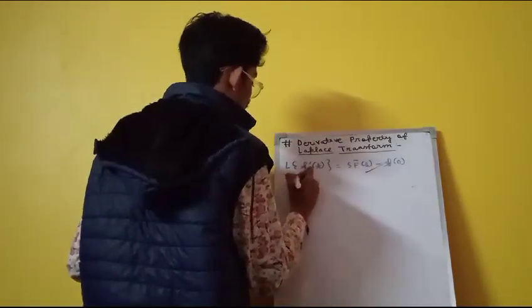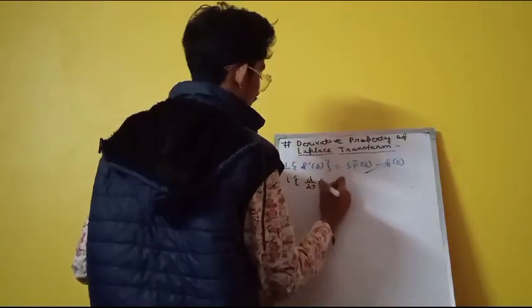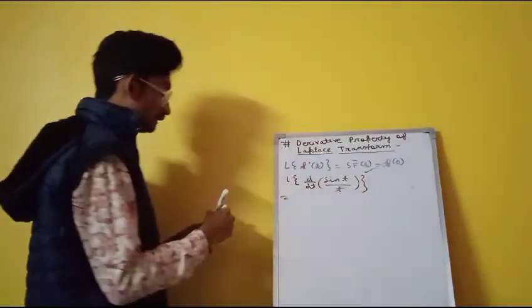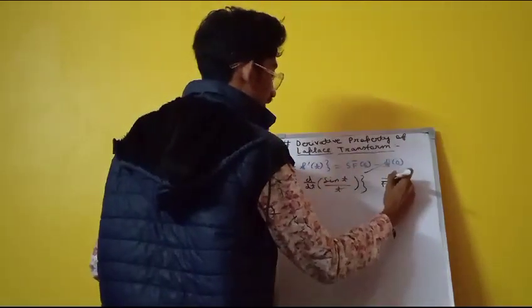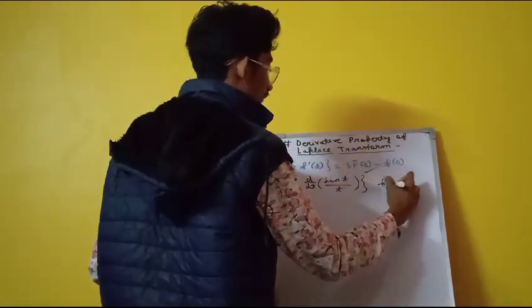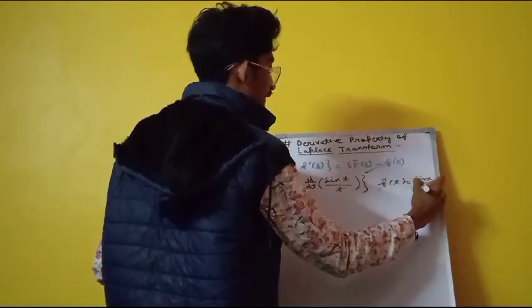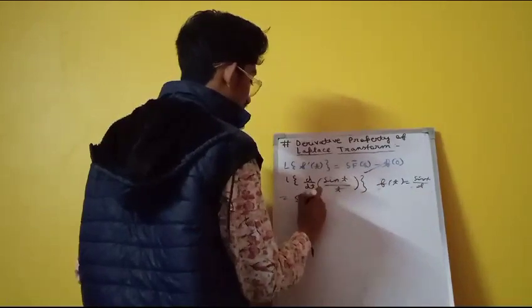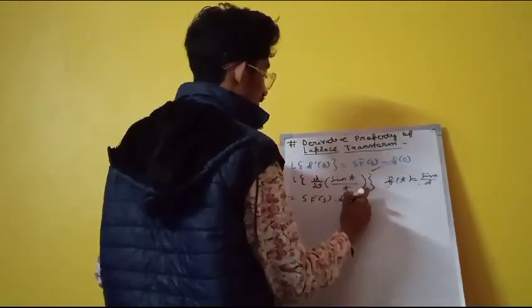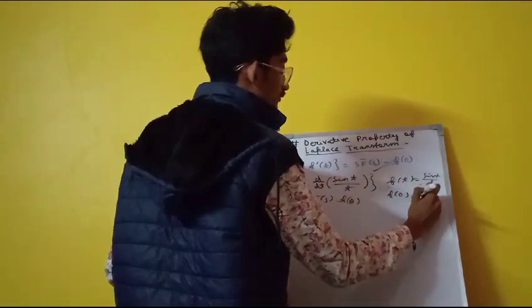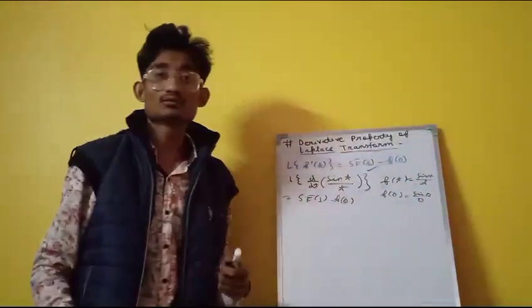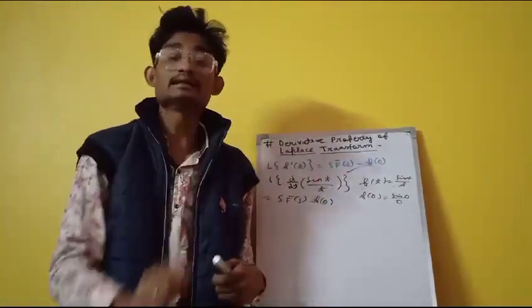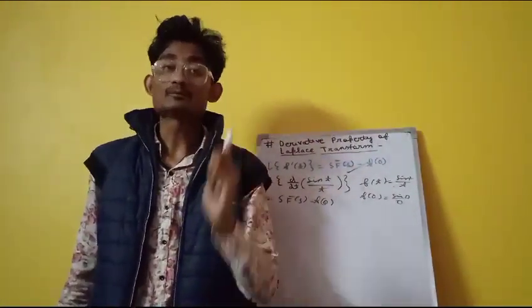So Laplace of d by dt of sin t by t. So by formula it will be, right, f bar of s. So what is f of t? F of t is sin t by t. Here f dash of t is there. So by derivative property it is s f bar of s minus f of 0. Here f of 0 will be sin 0 by 0. That will be 0 by 0, undefined. So when f of 0 is undefined, or an indeterminate form, you have to take the limiting value. What have I said? You have to take the limiting value.